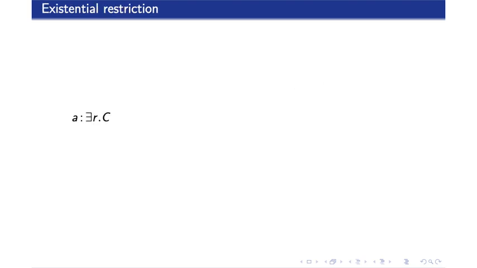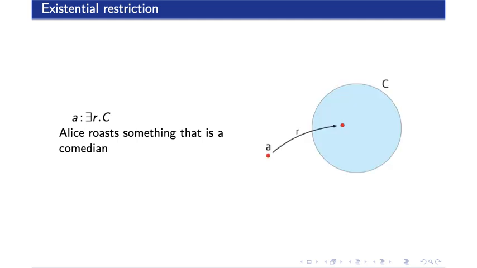Also, there is the existential restriction, represented by the inverted letter E. This looks like a quantifier, but isn't. This assertion means that there is an element related to A by role R, and this element is a C. If it helps, one can think of it as a diamond from multimodal logic, indexed by R. Continuing our example, there is something which Alice roasts, and this something is a comedian.